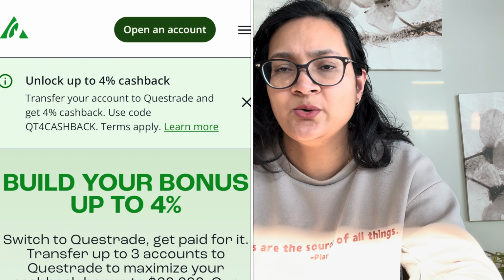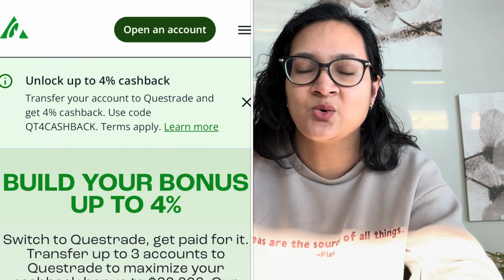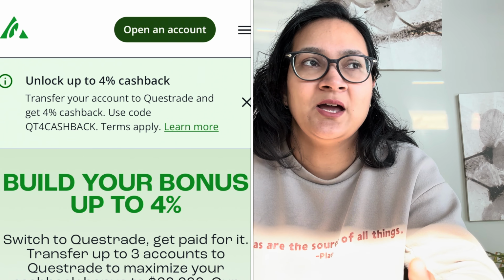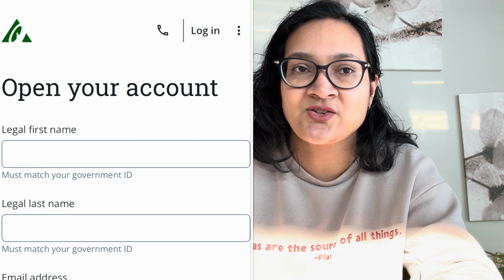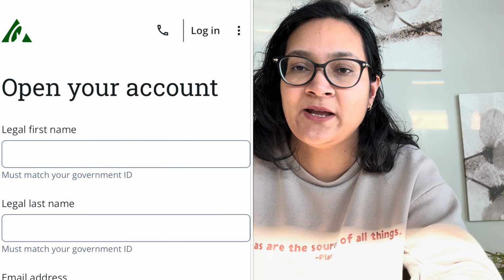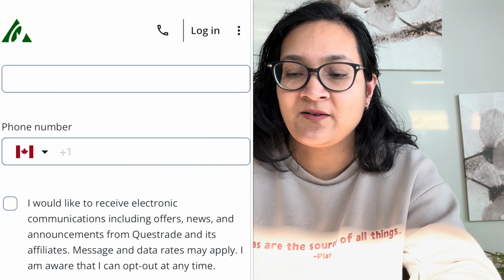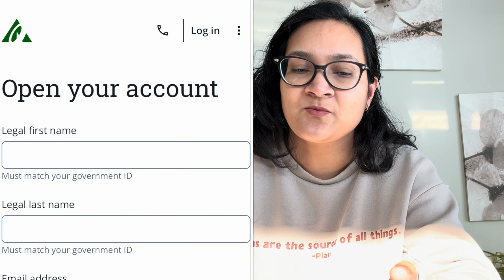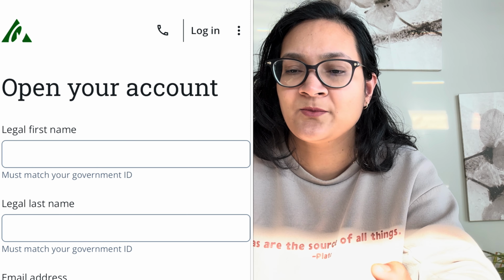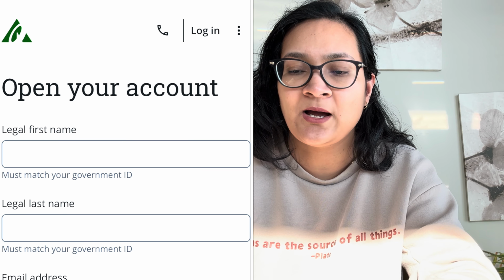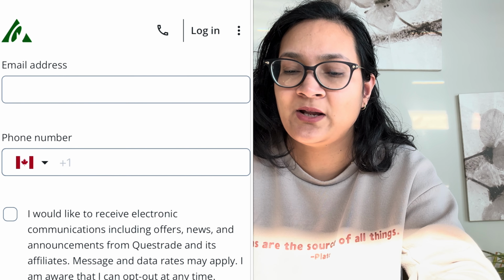I'm just going to show you how I do my investments. I invest through Questrade. I have my RRSP, my tax-free savings account, and my kids' RESP for education. So I have those 3 accounts with Questrade. I'll show you here. You can create your account, provide some details about you, and create the account.